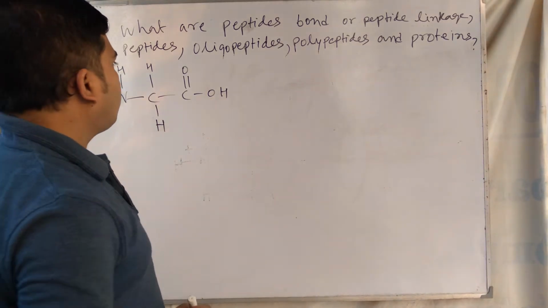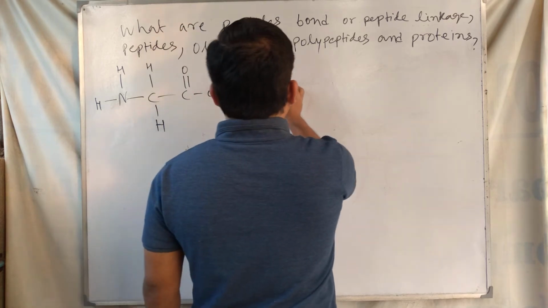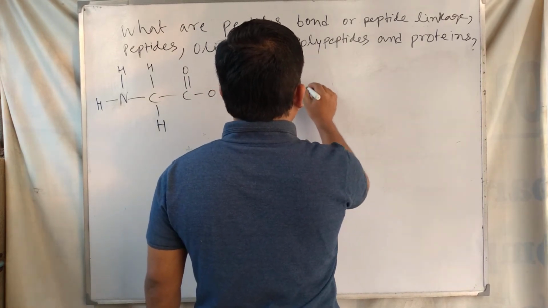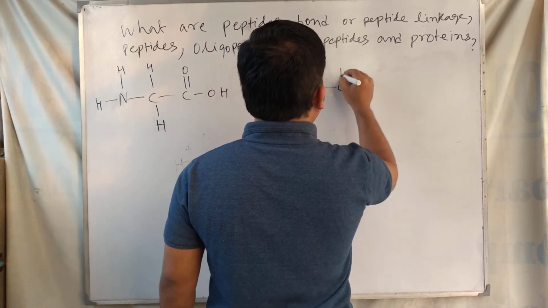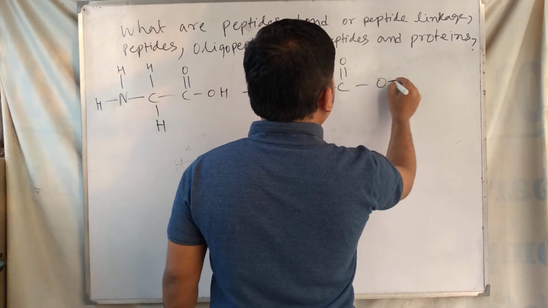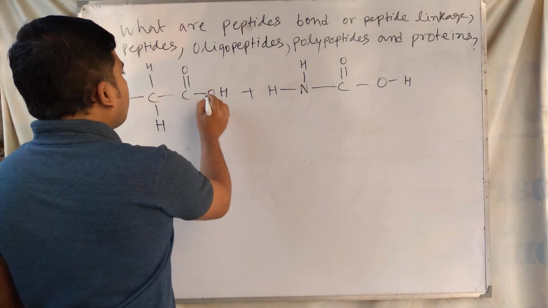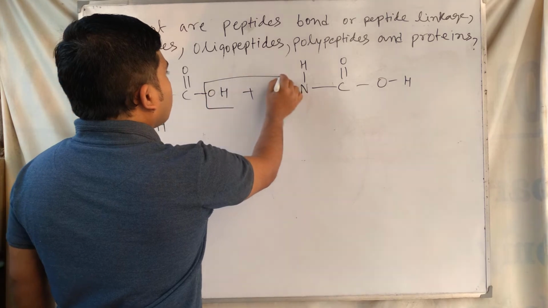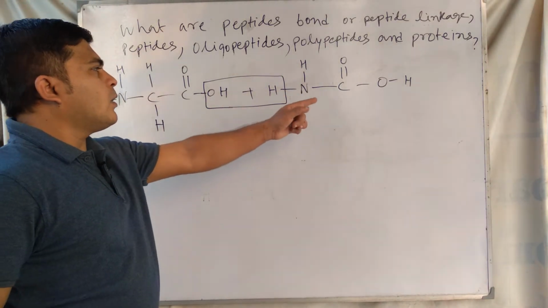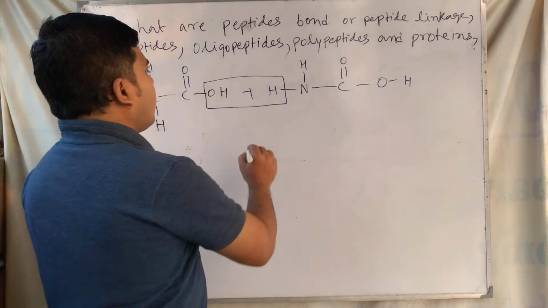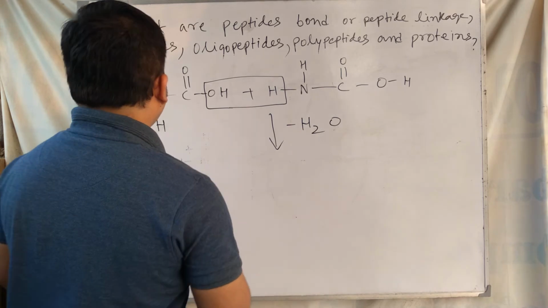This one is a glycine molecule, and when it condenses with another glycine, the OH group of one glycine molecule condenses with hydrogen of the other glycine molecule, and by removing water, the compound forms.